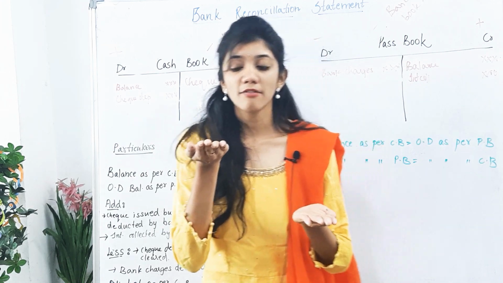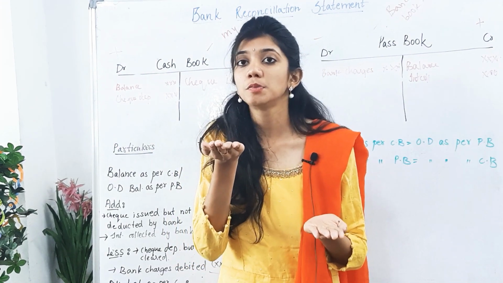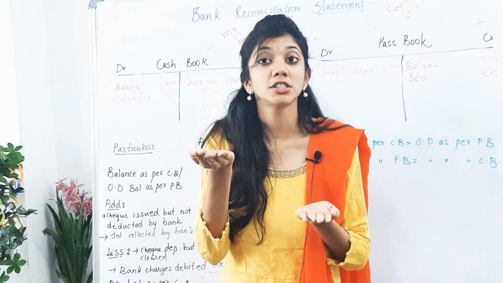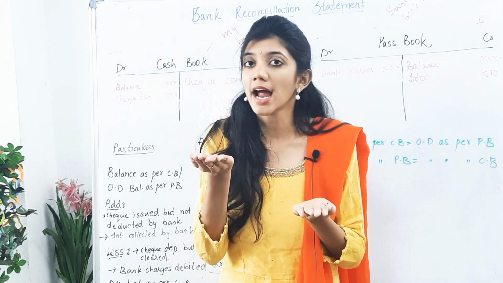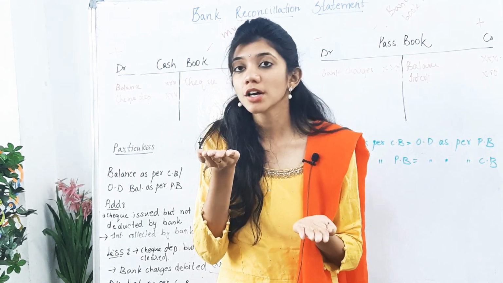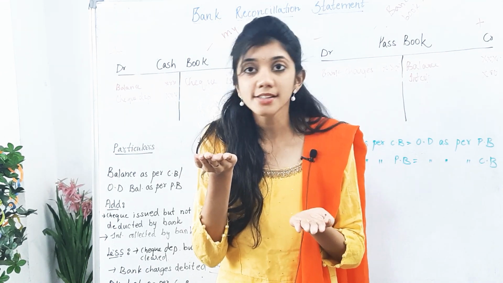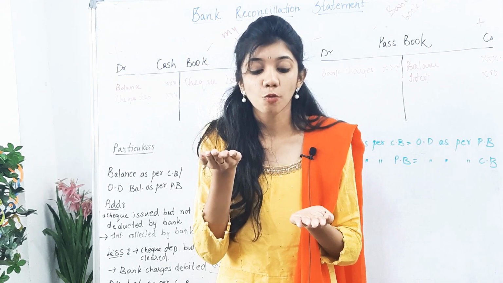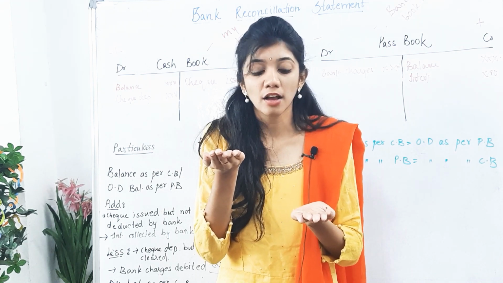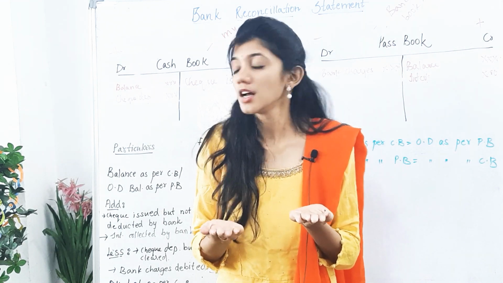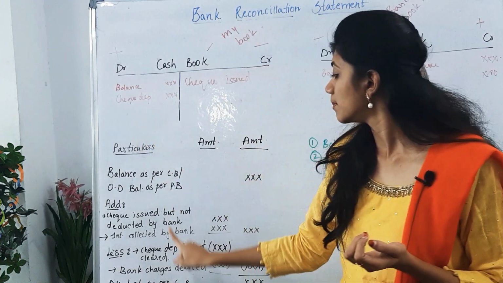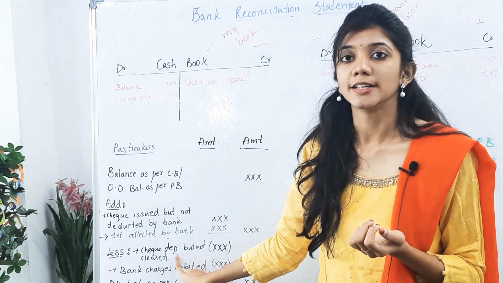Here we have control only on the cash book, we cannot control the passbook. Just remember that this passbook hand we cannot move, this cash book hand we can move. We have control and we need to reconcile both the books. Hence what should we do to reconcile it? We have to reduce it. So check deposited will be deducted.